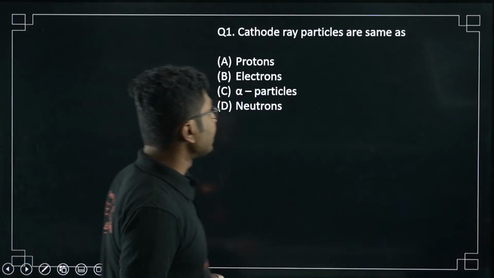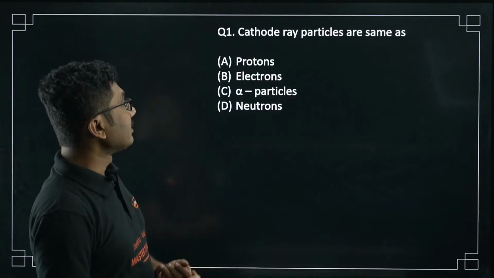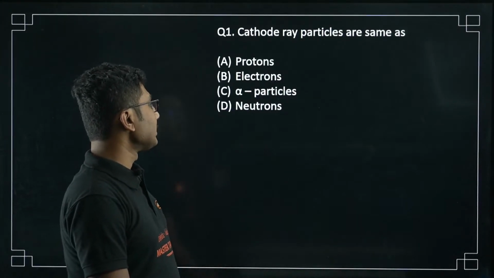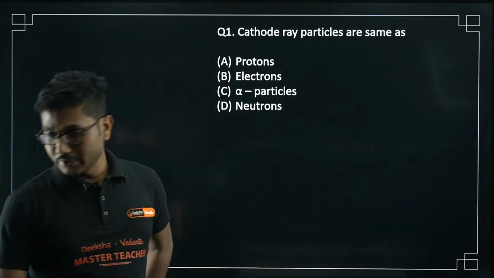So the first question, as usual, I generally try to keep the first question easy. Cathode ray particles are same as protons, electrons, alpha particles, neutrons. So obviously the answer to this question is obvious.